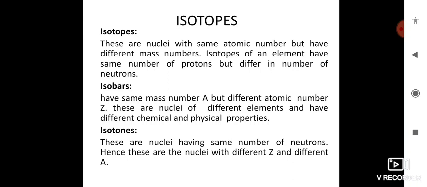In the case of nitrogen, take 15. 15 minus 7 is 8 neutrons. In the case of oxygen 16, that is 16 minus 8, 8 neutrons. Here isotones are completed. Next, isomers.